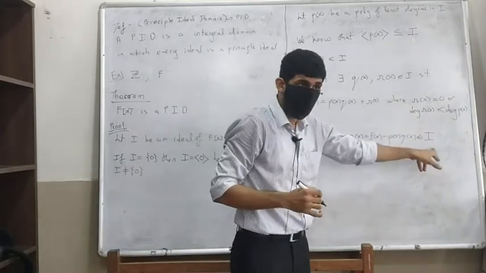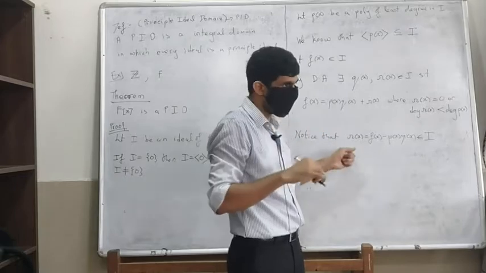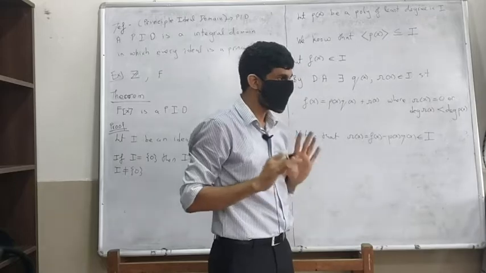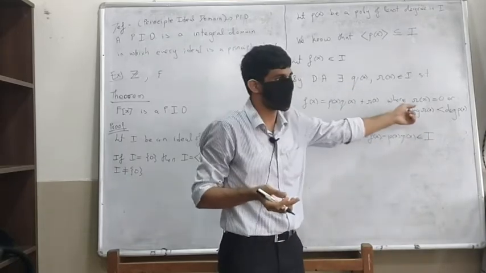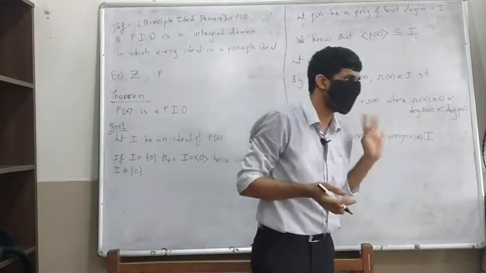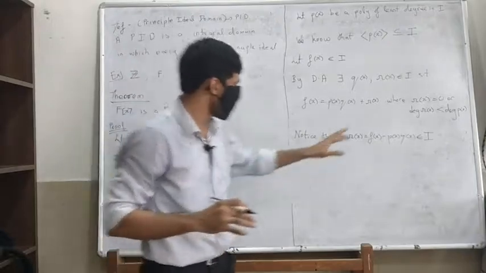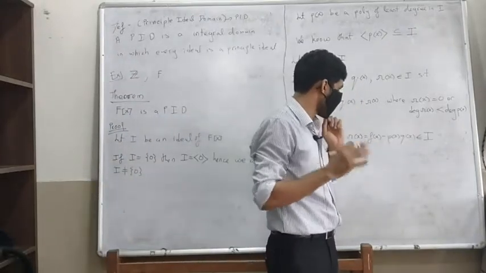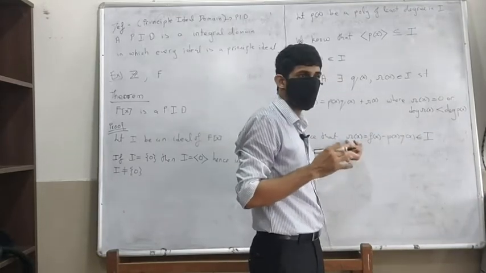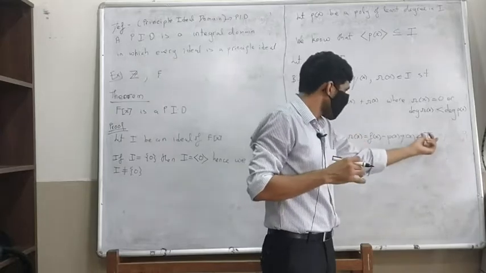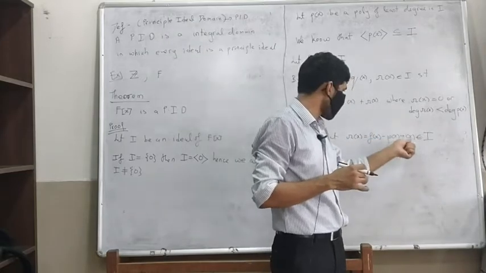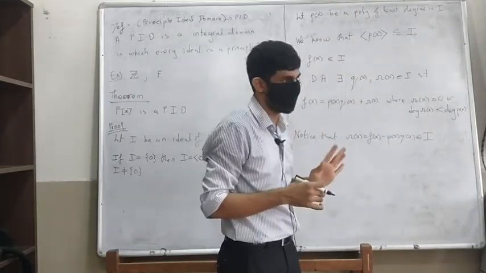So if r of x is in I, then either r of x has to be 0 or its degree has to be greater than or equal to the degree of P of x. If we assume that r of x is non-zero, it's going to be a non-zero element of I, so its degree has to be greater than or equal to the degree of P of x, because P of x has least degree.